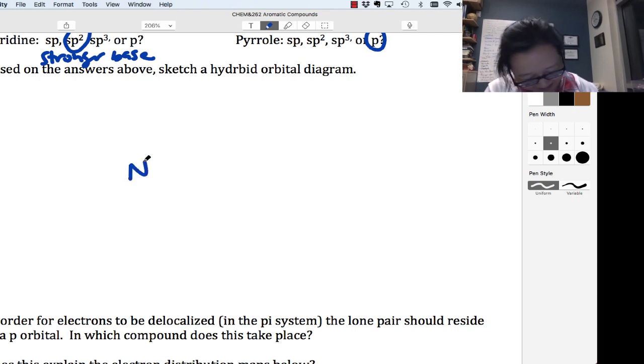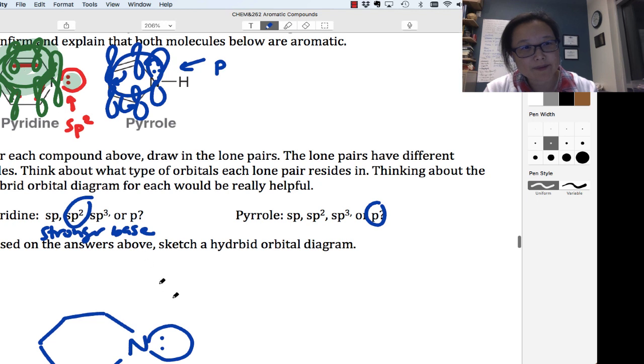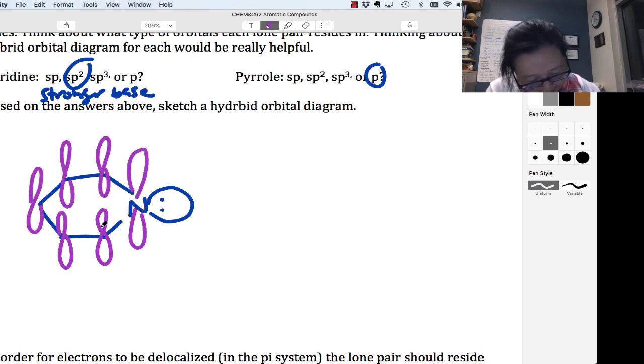All right. So I've got pyridine here, and I'm going to have the lone pair out here. And remember, this is this molecule up here. Okay, so I sort of messed it up now, but here we go. Here's my p orbitals in a different color. So my pi system, and that's where I have a pi bond here, a pi bond here, and a pi bond there.